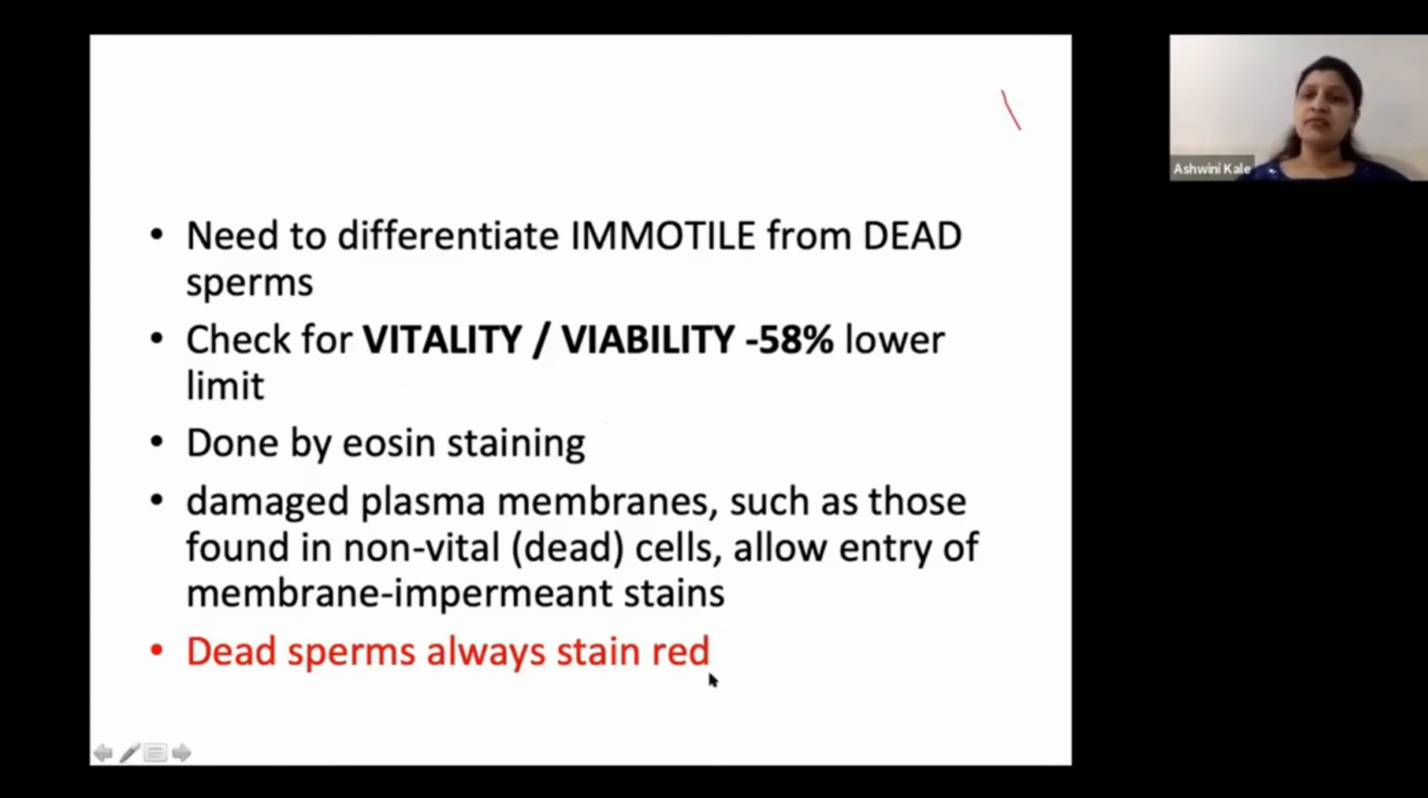So we always have to ask the pathologist or whoever does the semen analysis to give a detailed report of this immotile sperm, because many a time in the motility, they just write immotile sperms 50%, 60%. But we also have to ask them once, please check whether they are dead sperm or live sperm. Because if they are live sperm, the patient can still go for ART. But in case they are dead sperms, the treatment completely differs.